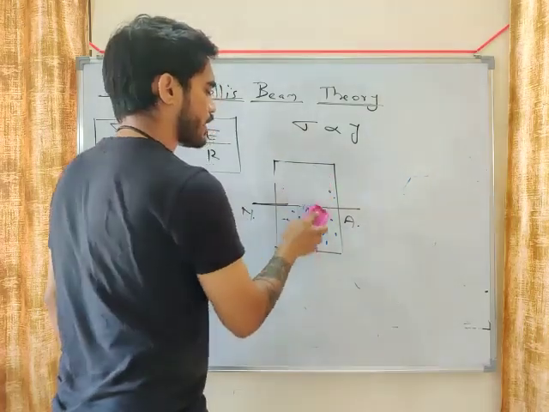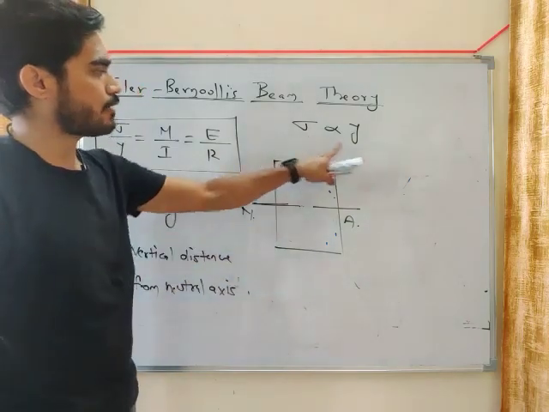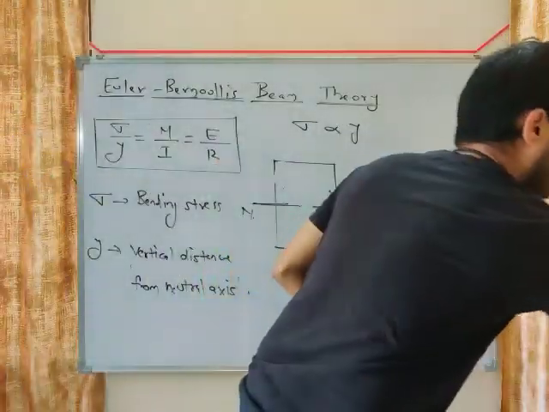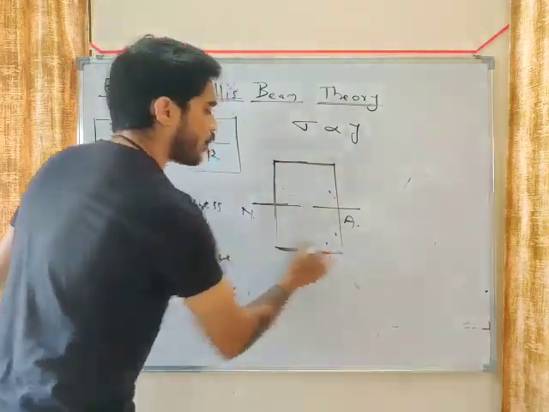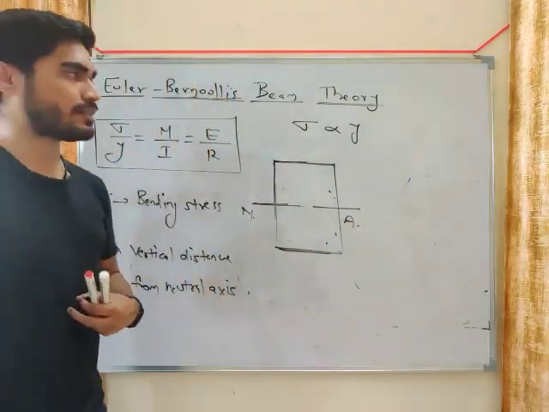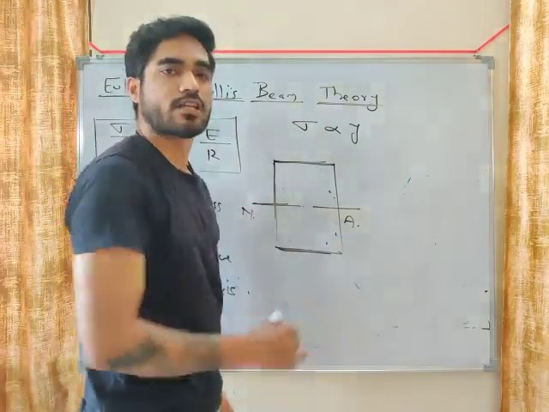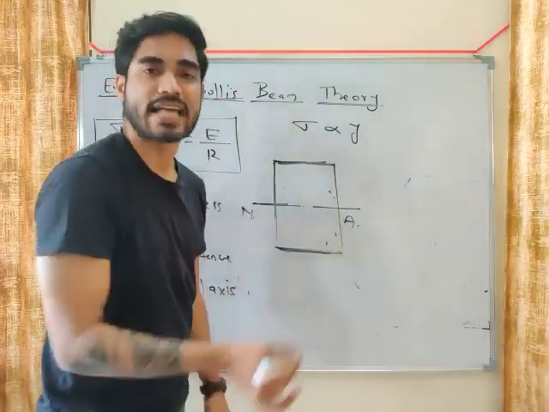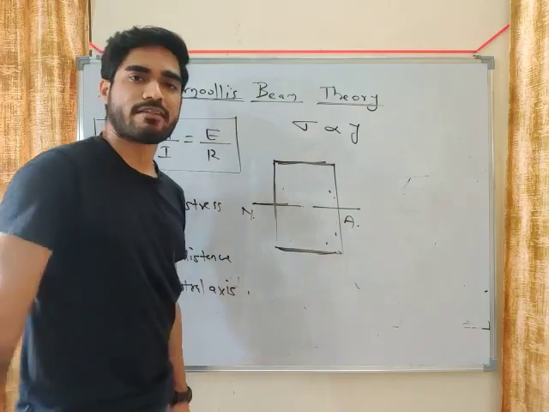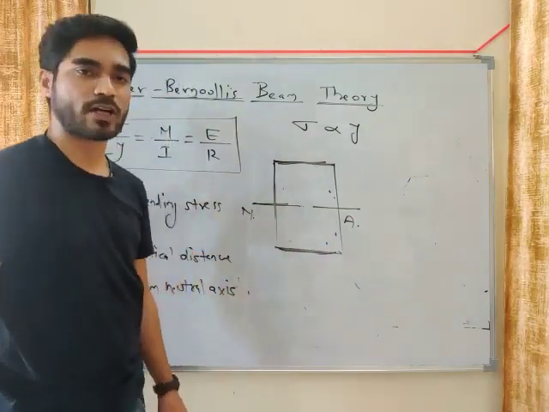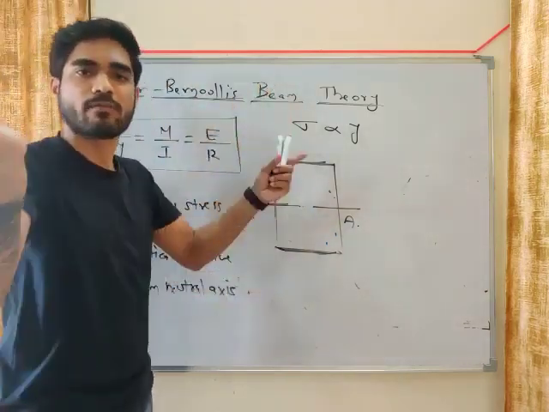Where will you get maximum sigma, my friend? Maximum sigma will be at maximum y. And where will you get maximum y? You will get maximum y at the top and at the bottom. So you get maximum sigma at top and bottom, but the stress will be different. At the top, let's say the stress is tensile, then at the bottom the stress will be compressive. If the stress is compressive at the top, it will become tensile at the bottom. If the top layer increases, the bottom layer decreases. If the top layer decreases, the bottom layer increases.